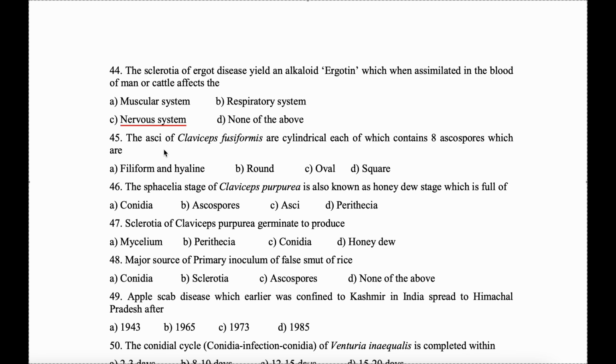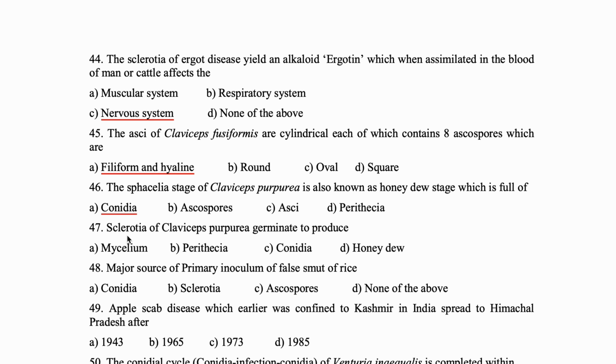45. The asci of Claviceps fusiformis are cylindrical, each containing 8 ascospores, which are what shape? Filiform and hyaline. 46. The Sphacelia stage of Claviceps purpurea is also known as honeydew stage, which is full of what? Conidia. 47. Sclerotia of Claviceps purpurea germinate to produce which fruiting body? Perithecia.